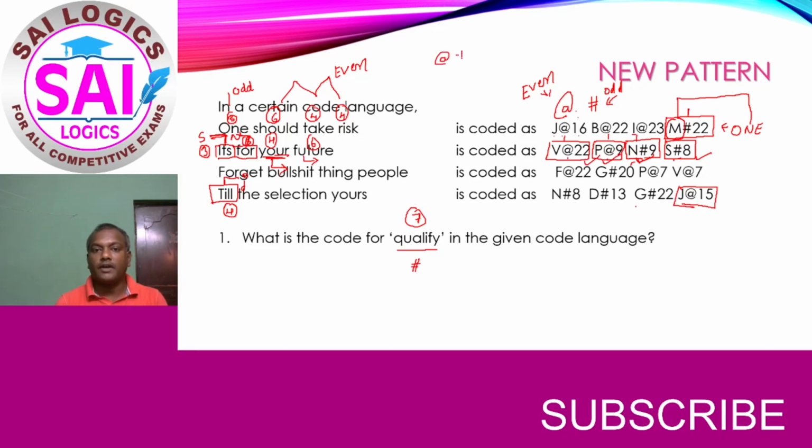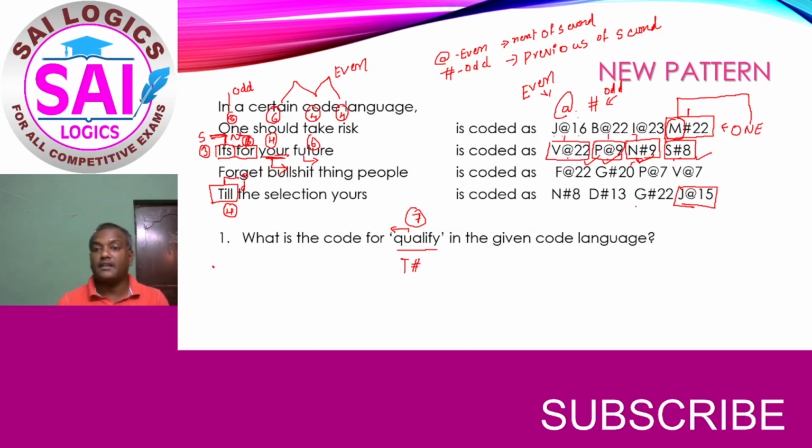This is for even, and hash is for odd. For even, the next letter of the second letter; for odd, the previous letter of the second letter. So for qualify, since it is a 7-letter odd number, we have taken hash, and for odd numbers the previous letter of the second letter shall be the alphabet coding. U's previous letter is T.